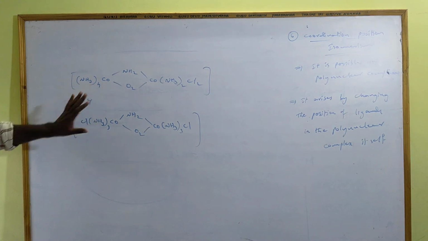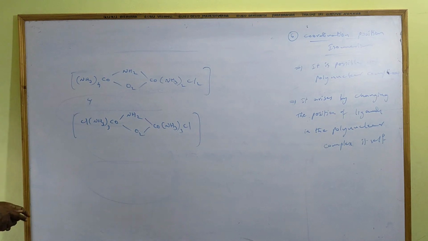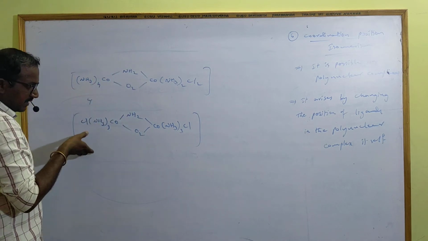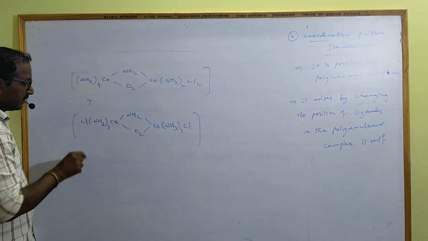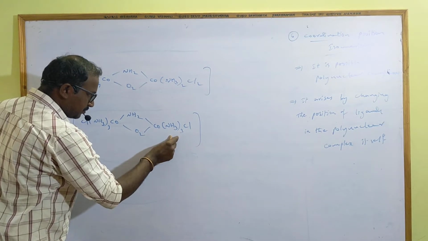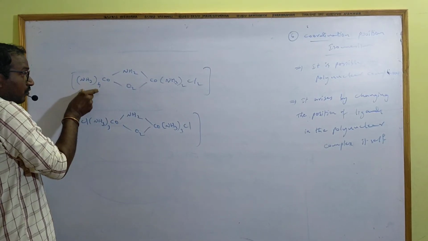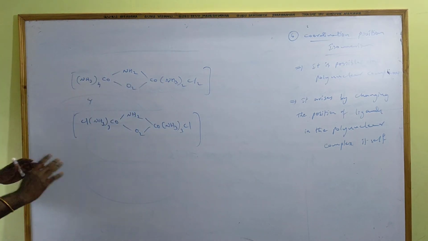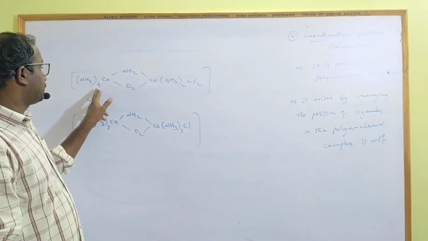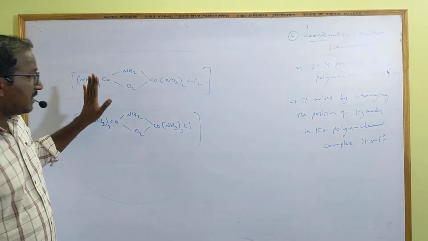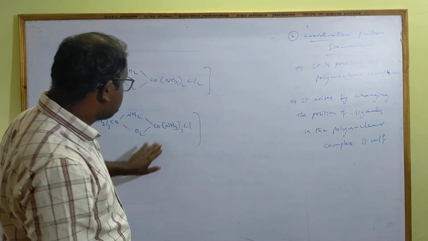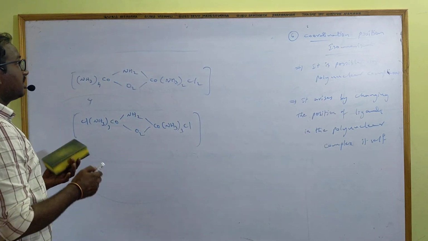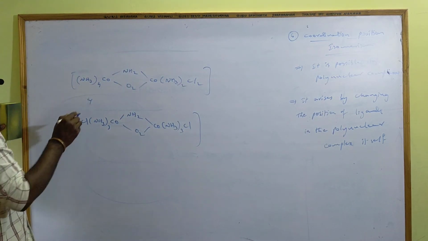What is the difference between these two complexes? Only one difference. That is what? One chlorine shifted from here to here and ammonia shifted to here. So we are getting symmetrical molecule. This is symmetrical, this is unsymmetrical. So chlorine 3 ammonia, cobalt, cobalt. Here 4 ammonia, no chlorines, cobalt. 2 ammonia, 2 chlorines, cobalt. So here a change of the position, chlorine position changed, 1 ammonia molecule position is changed. So by the change of position of ligands, if we get the isomers like this, we call it as what? Coordination position isomers, and the phenomenon is known as coordination position isomerism.